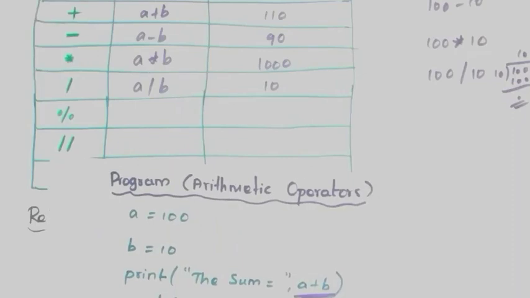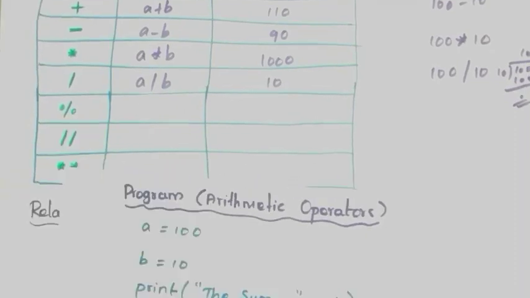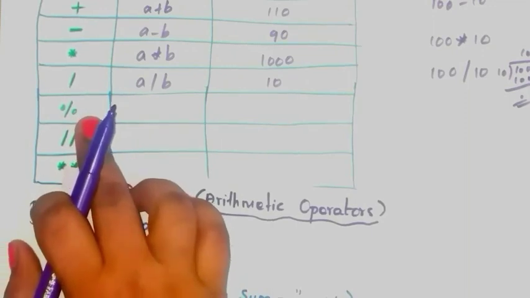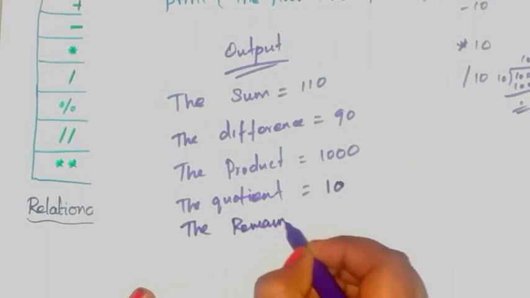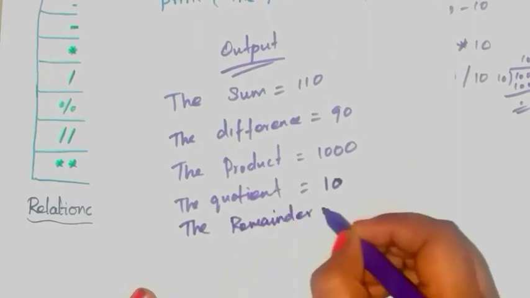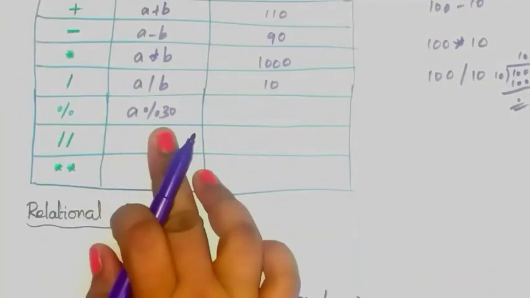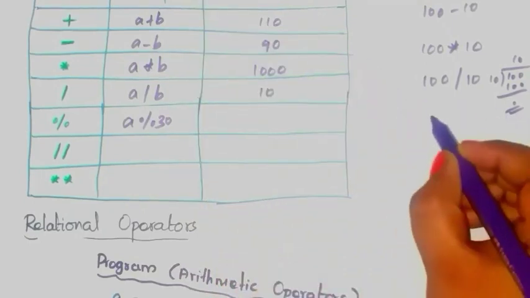Okay, the next is the percentage symbol, that is the modulus operator. This operator returns the remainder value of the division. The remainder is equal to a modulus 30. What is a? 100.